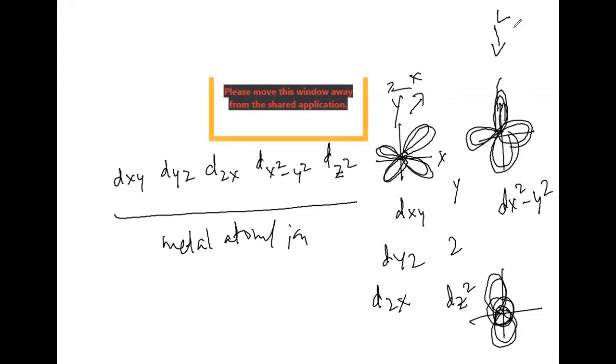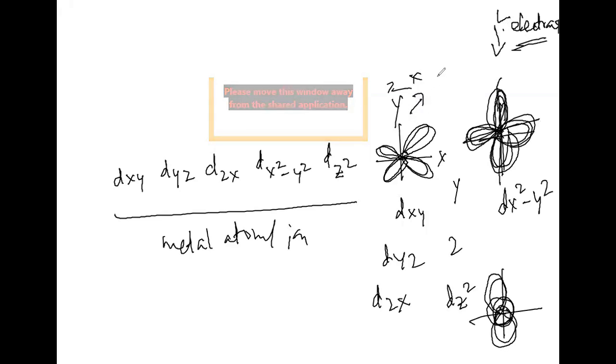Ligand is nothing but electrons. Even this direction of the metal d orbitals also is electrons only. Electrons means same charge, which is going to cause repulsions.